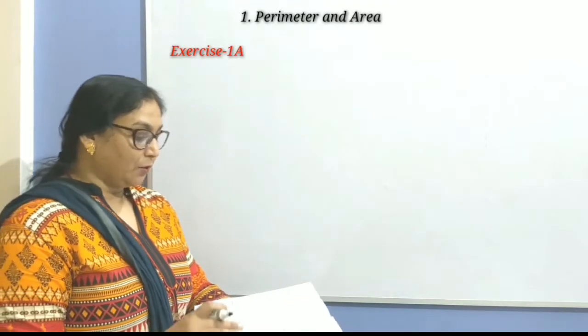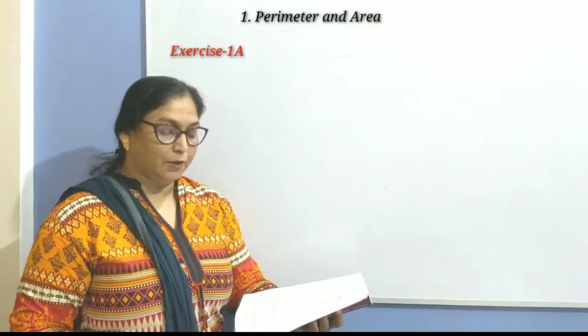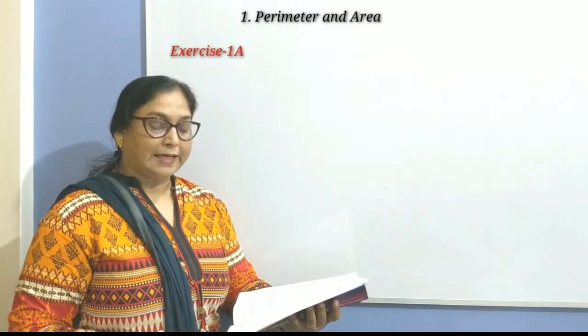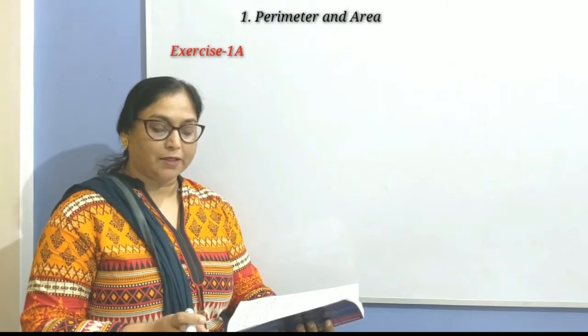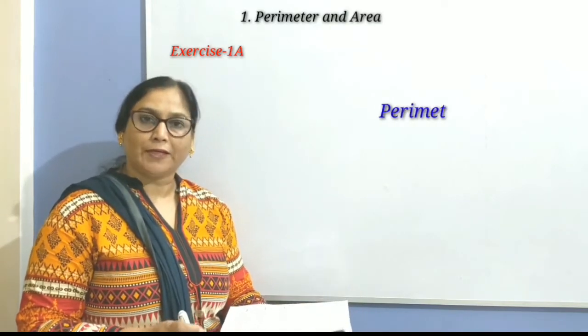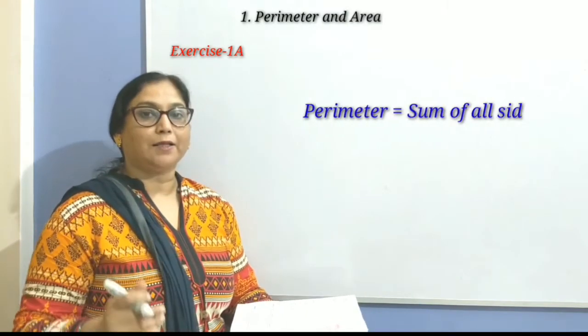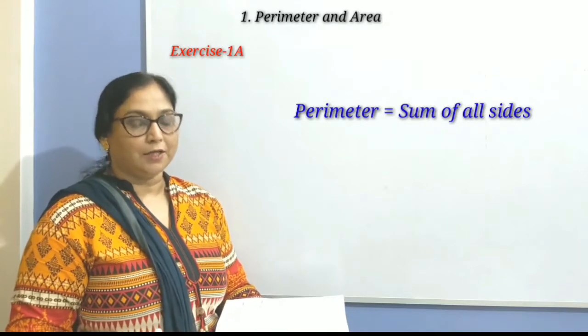Question number 2. Find the perimeter of a triangle with sides 10 cm, 15 cm and 20 cm lengths. It's very simple. Just add all the sides and get the perimeter of the triangle.